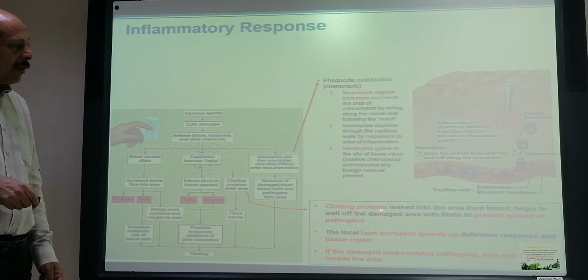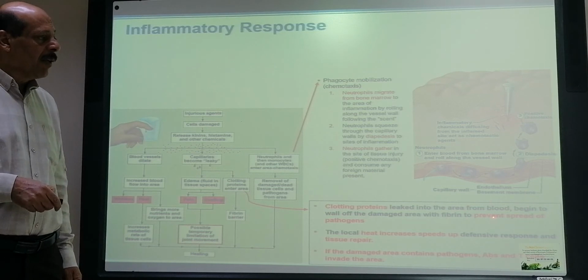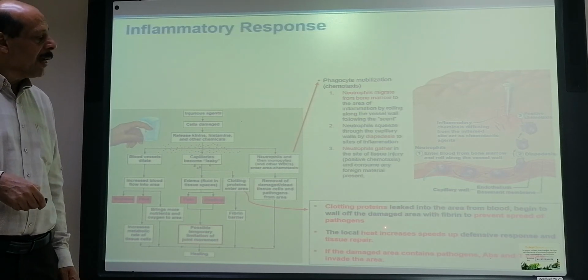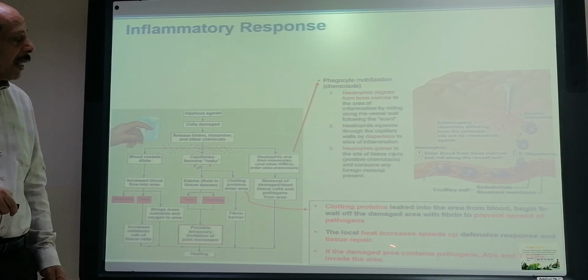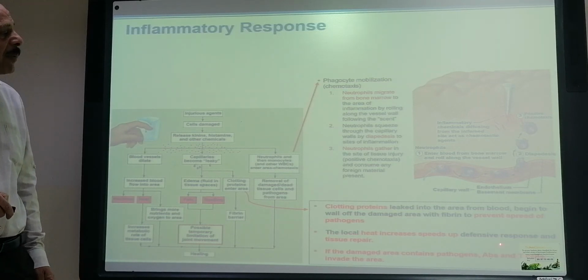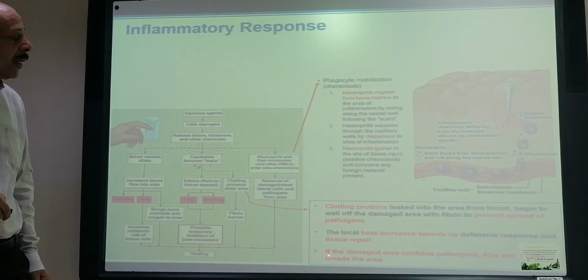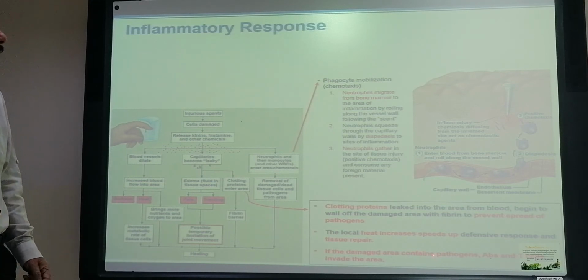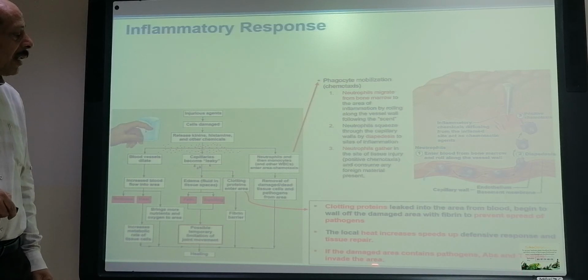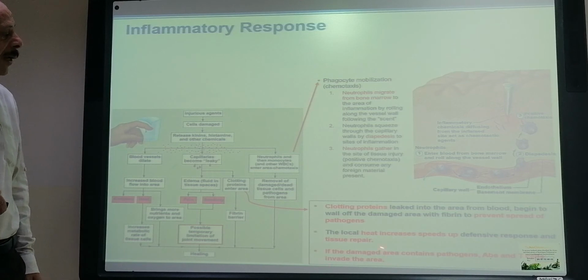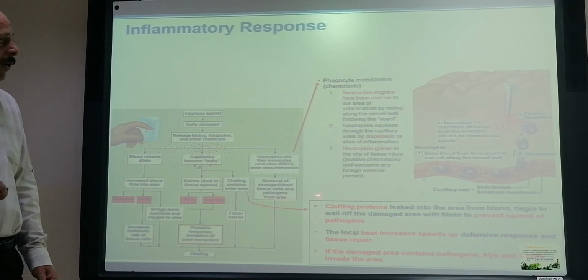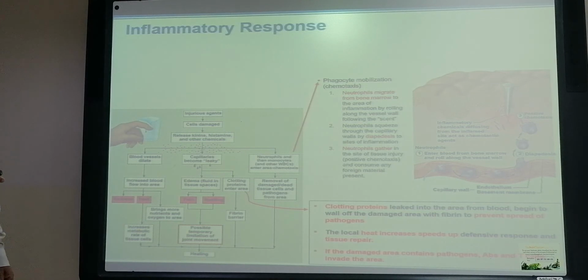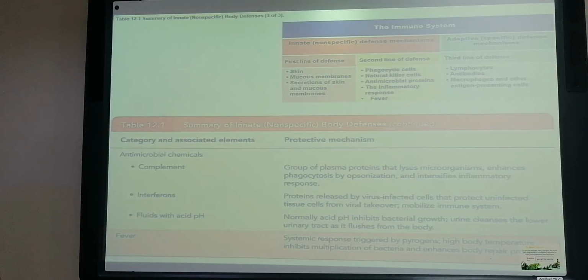As we said, the function of the clotting protein is to prevent the spread of microorganisms and to have a protective area. The local heat speeds up the defense responses and the tissue repair, because metabolism will be more. If the damaged area contains pathogens, then the T cells also will act on that. So this is the effect of the inflammatory process.